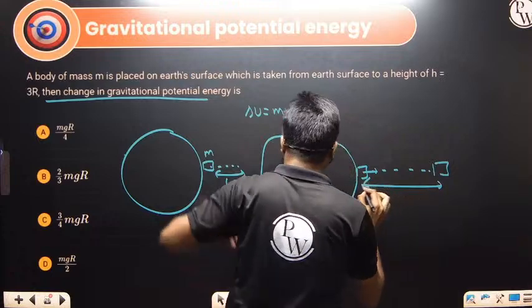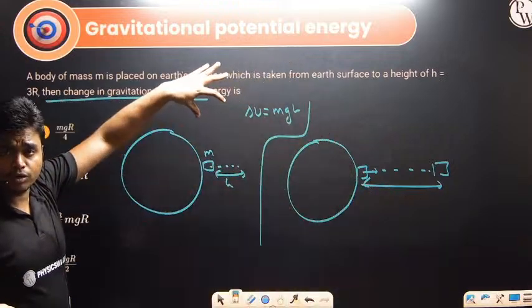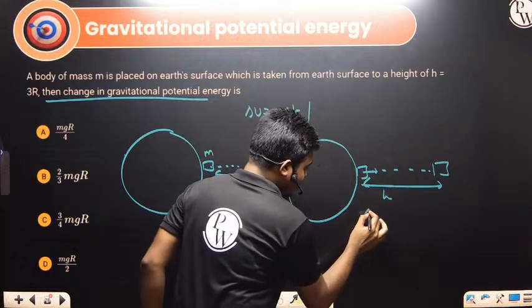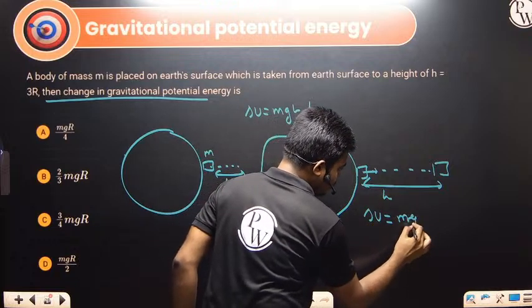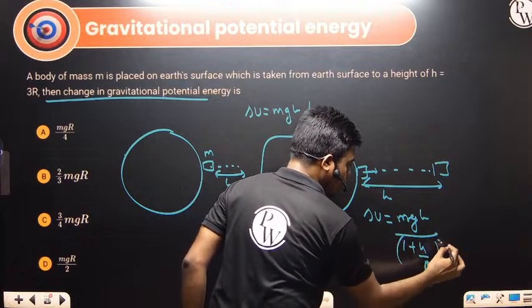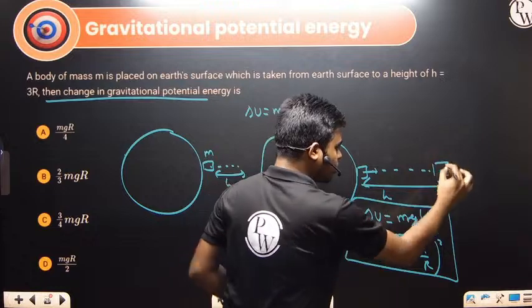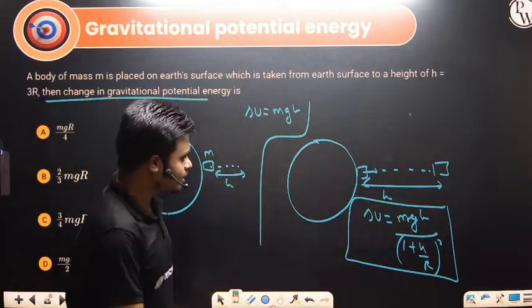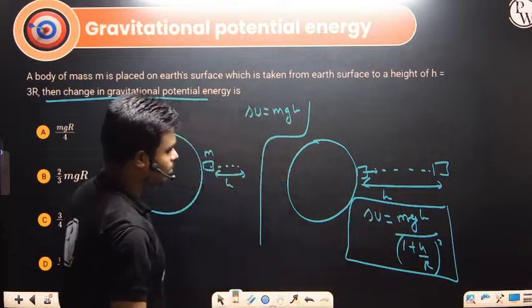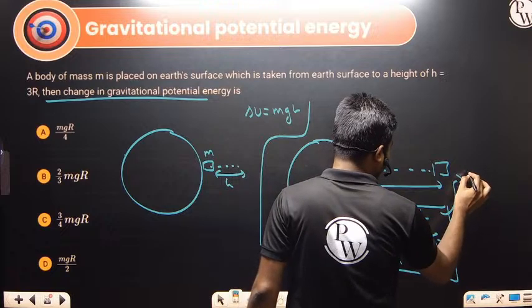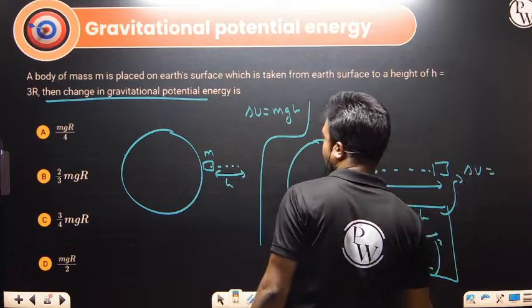In work, energy, power questions we use the simple formula if the height is very small. But in this particular case we will be using delta U, which is mgh divided by (1 plus h by r) whole square. So note down this formula for the change in gravitational potential energy when it's taken to some height h: mgh divided by 1 plus h by r. That's it. Put the values, and what is the h value here?